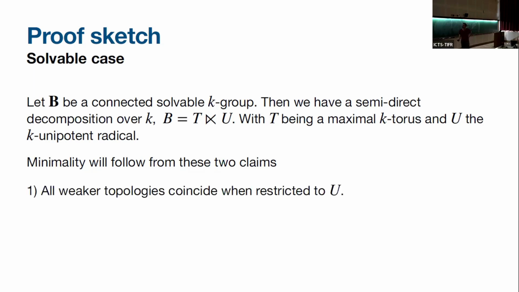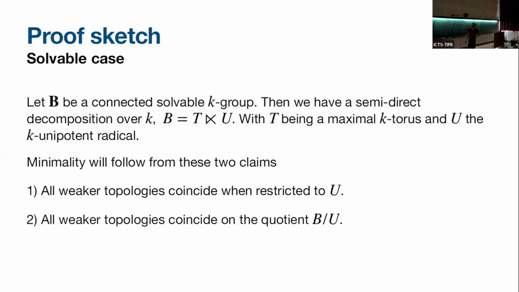Claim one is the following. If I have some weaker topology, and when I say weaker, I mean weaker than the K-point topology, we're over K, so implicitly the topology is as if the matrices are over K, then all weaker topologies coincide when restricted to U. That's claim one. And the second claim is that all weaker topologies coincide on the quotient B mod U.